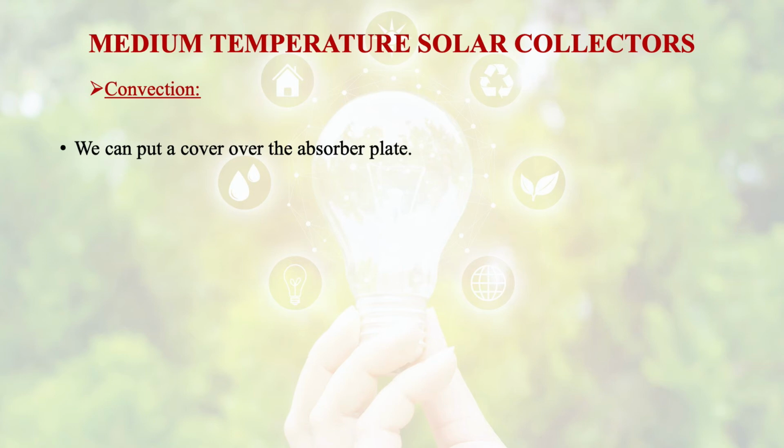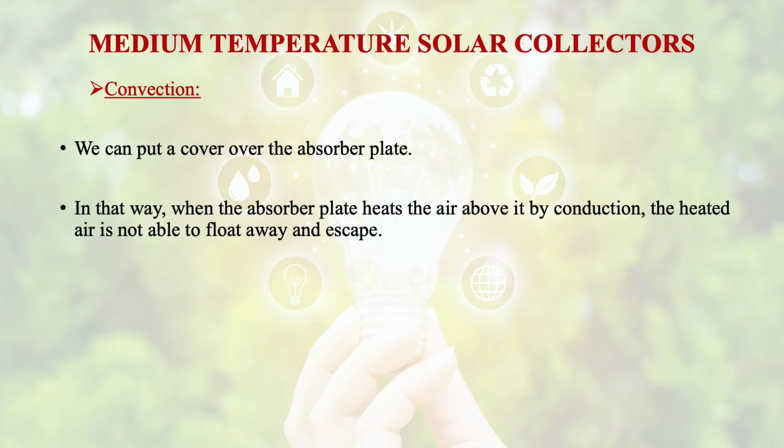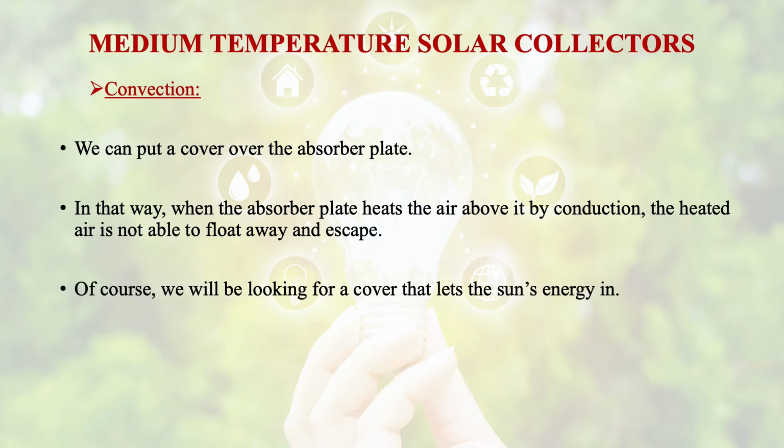To avoid convection heat losses, we can put a cover over the absorber plate. In that way, when the absorber plate heats the air above it by conduction, the heated air is not able to float away and escape. Of course, we will be looking for a cover that lets the sun's energy in. So the energy that is coming inside the system will be allowed, but the heated air should not be able to float away or escape out. Then comes the radiation.